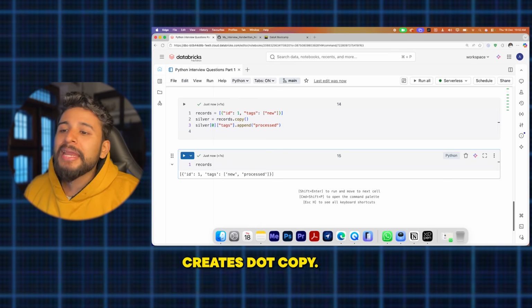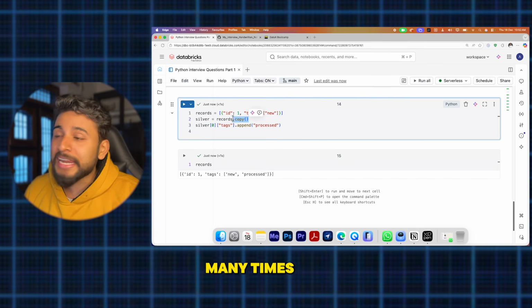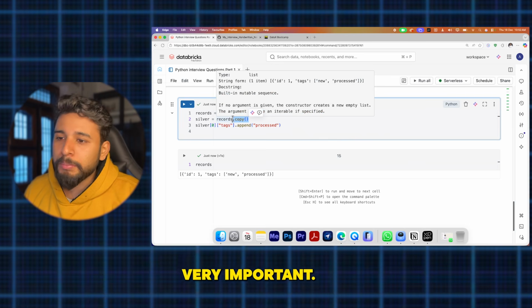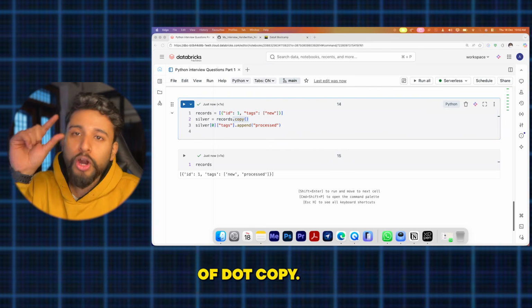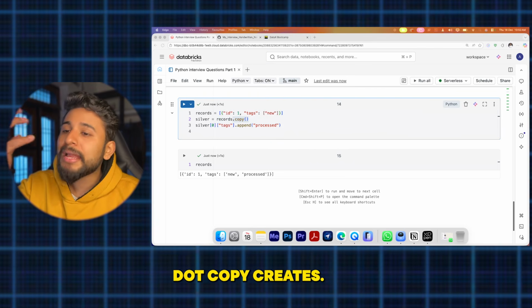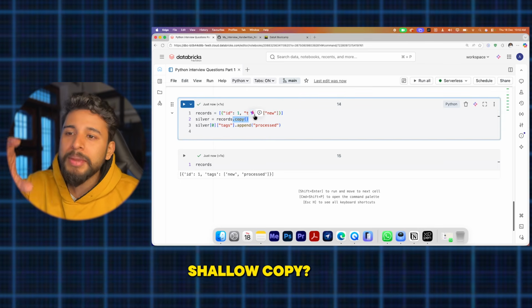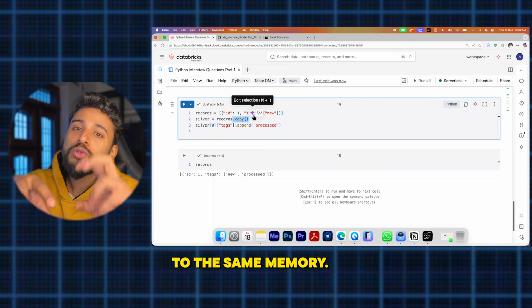The dot copy we are using right now, in data engineering interviews it is asked many times. Shallow copy and deep copy, these two concepts are very, very important. How can you fix it? It is because of dot copy, which does a shallow copy here. What is a shallow copy? It means that nested objects still reference the same memory.